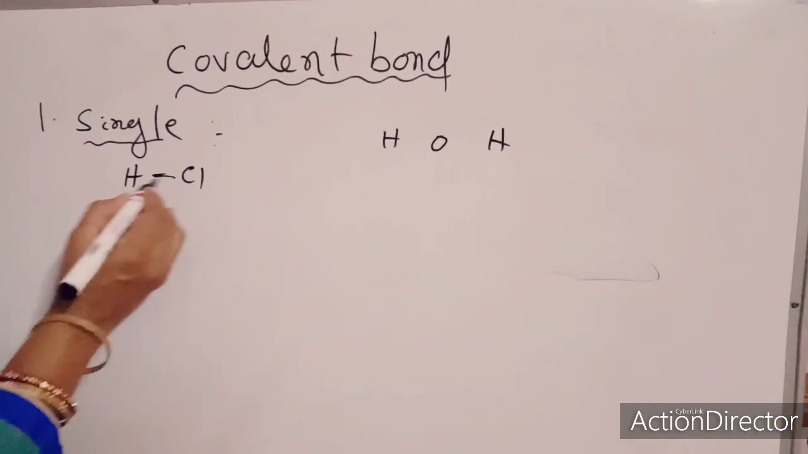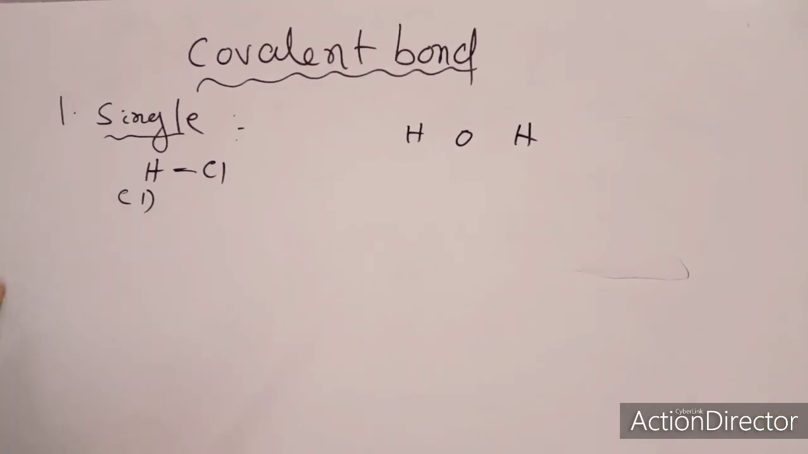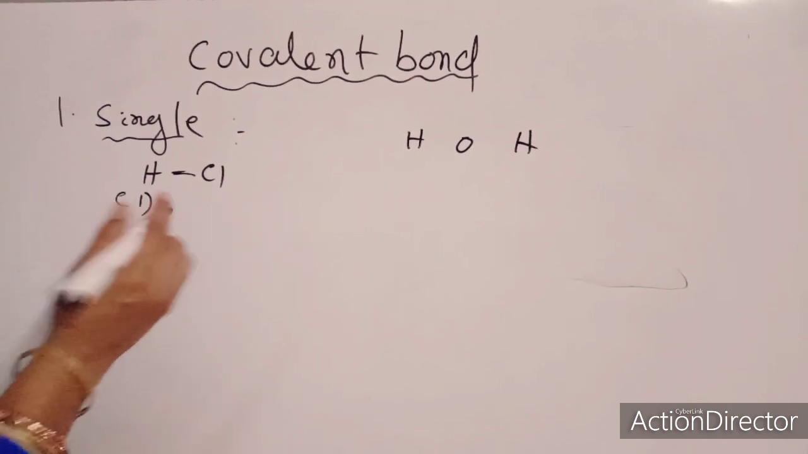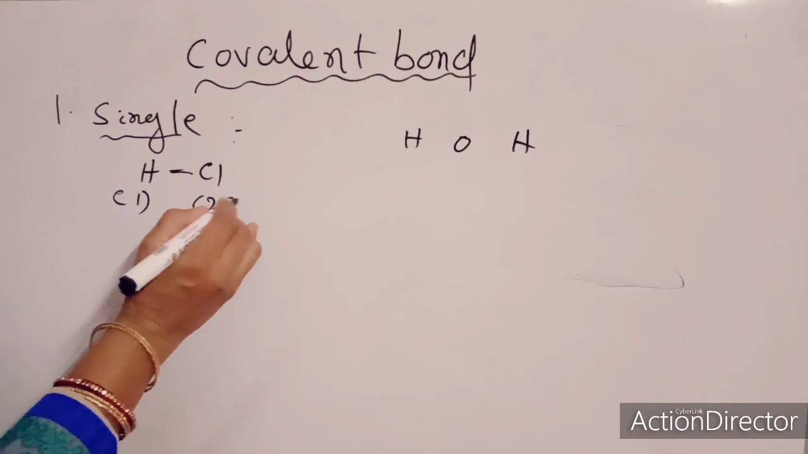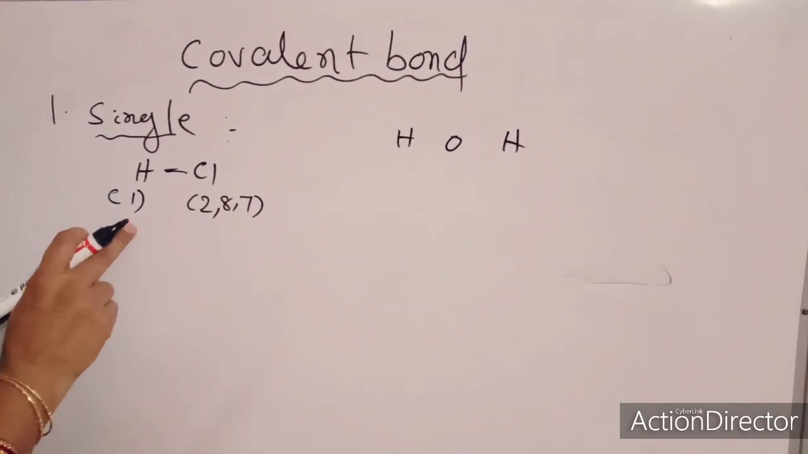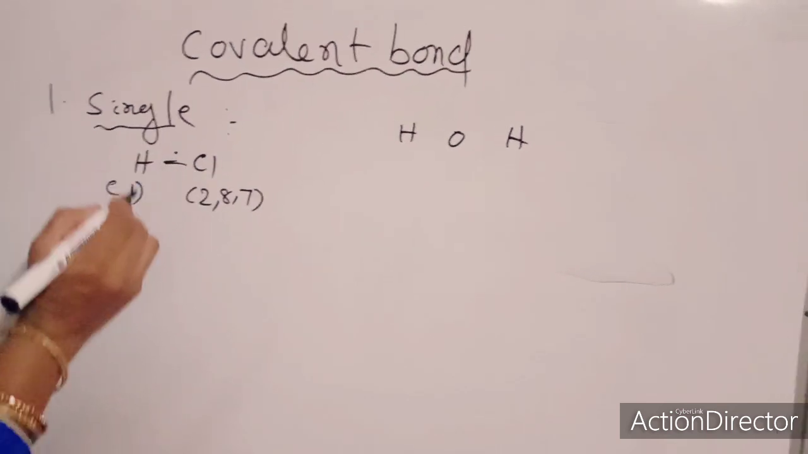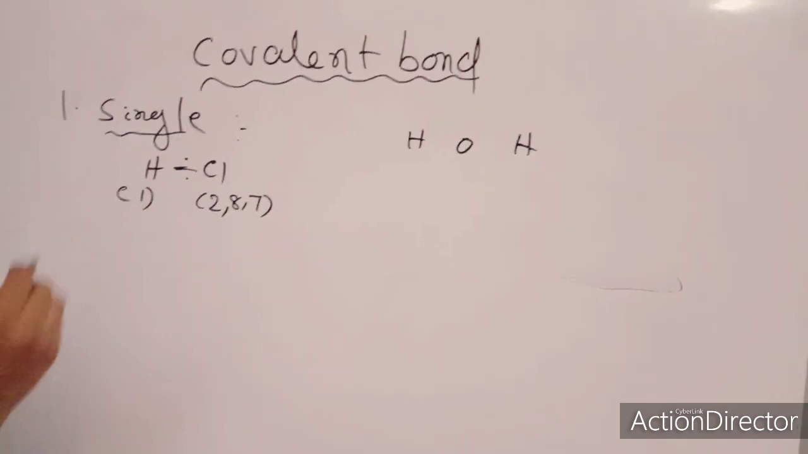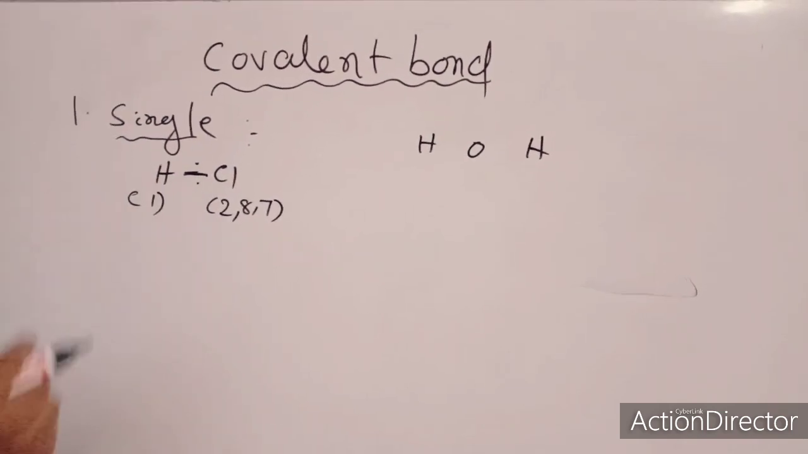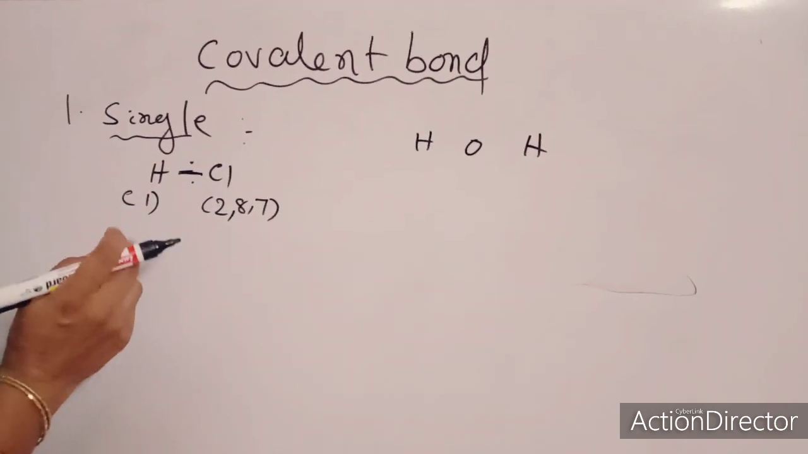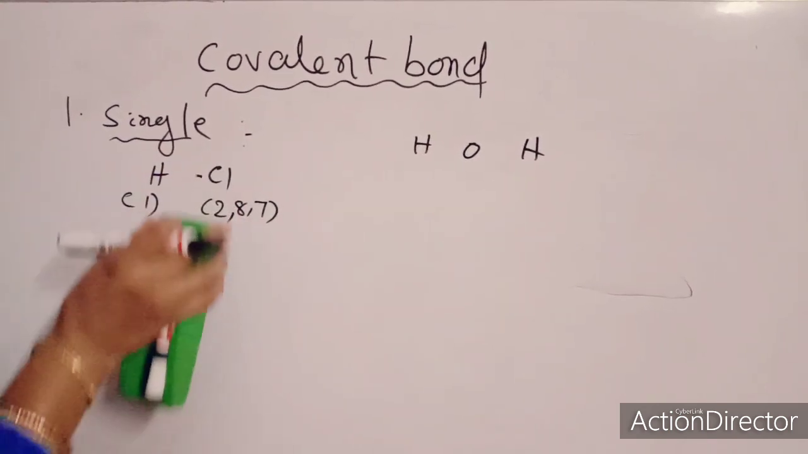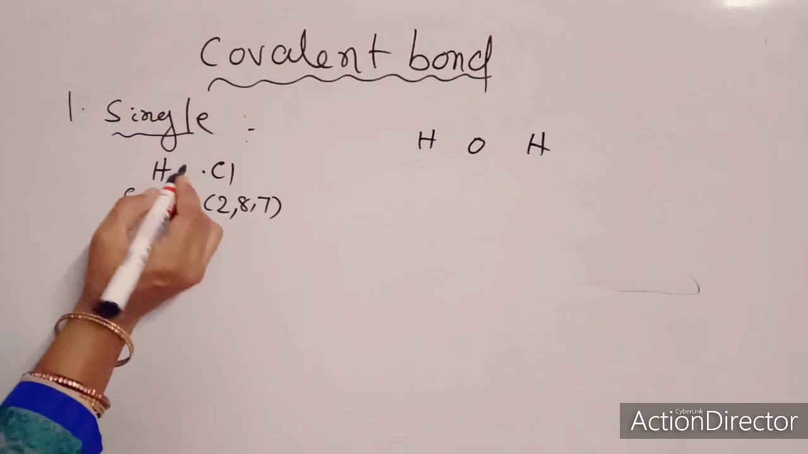Here you can see hydrogen is having configuration only one, that is it has to satisfy the duplet form. Chlorine has the configuration 2, 8, 7. So both are having a deficiency of one electron. So hydrogen is sharing one electron and chlorine is sharing one electron. By this sharing they are preparing a shared pair of electrons, that is known as your single bond, which is denoted by a small short straight line.